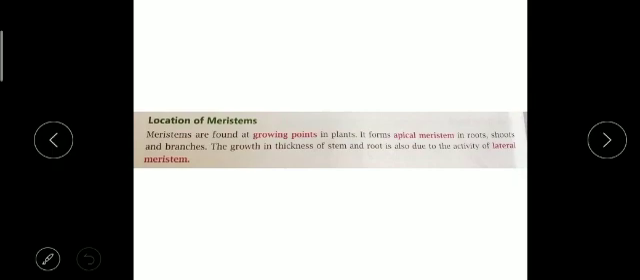Meristems are found at growing points in plants. It forms apical meristem in roots, shoots and branches. The growth in thickness of the stem and root is also due to the activity of lateral meristem. So you have to write the first line and the second sentence only. Don't write the growth in thickness, cut it. You have to write till the branches.